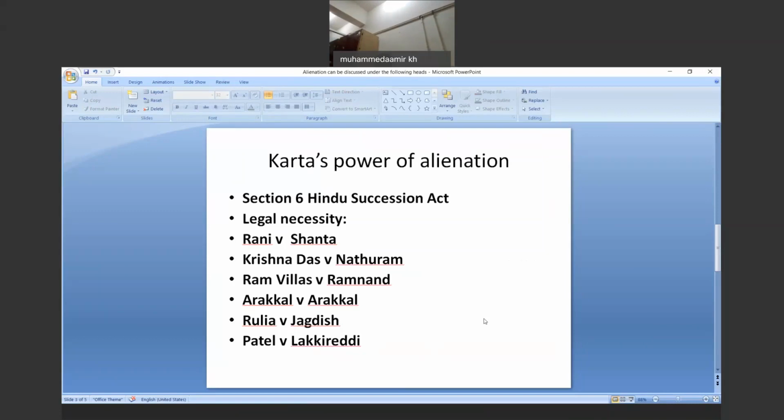So we have seen that there are certain exceptional cases, and under those exceptional cases, the alienation of joint family property could be made. And when we talk about alienation, we know that in the time of distress, which is known as a sort of legal necessity, also for the sake of the family, whenever it is necessary.